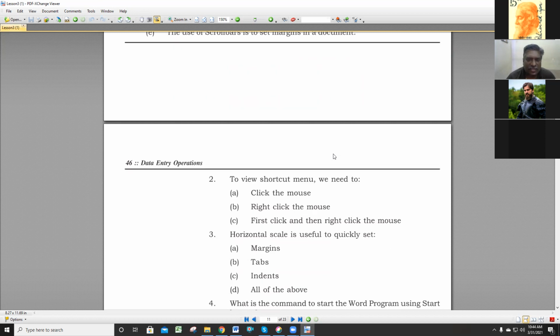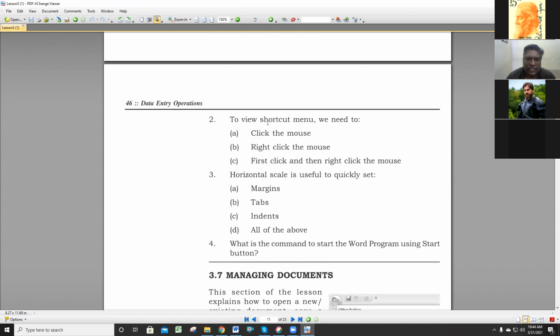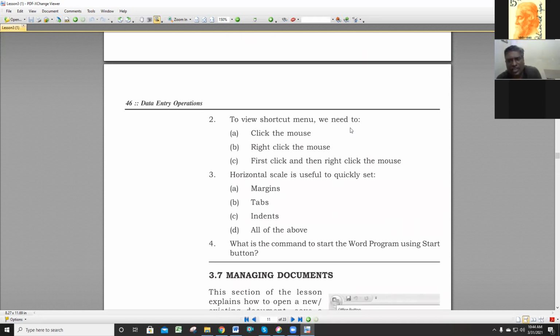The next one. To view the shortcut menu, we need to use the shortcut menu. How can we open the shortcut menu? With the help of mouse or with the help of keyboard?